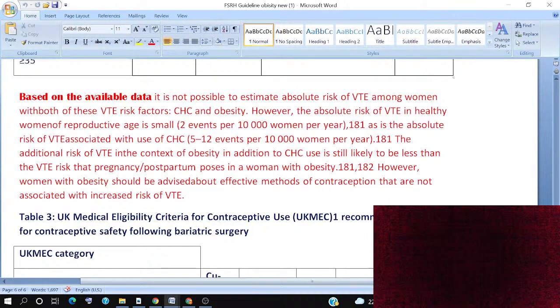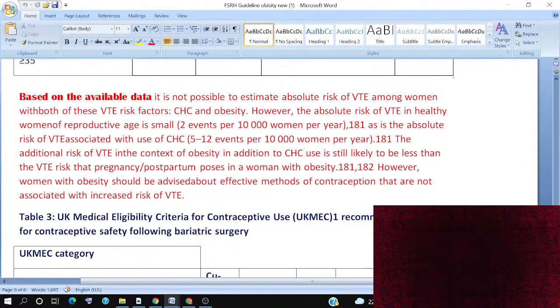Based on the available data, it is possible to estimate the absolute risk of VTE among women with both of these risk factors, combined hormonal contraception and obesity.